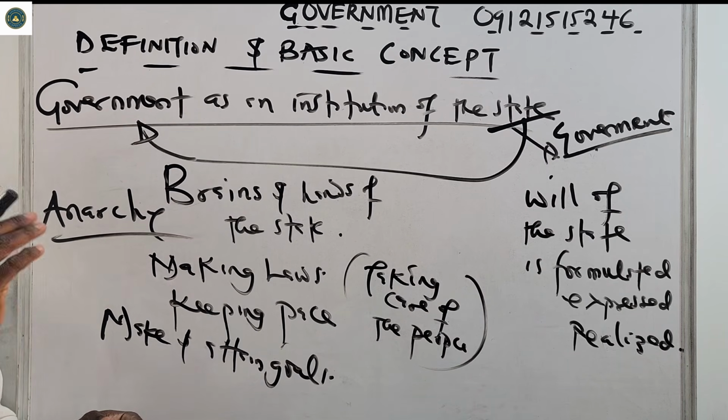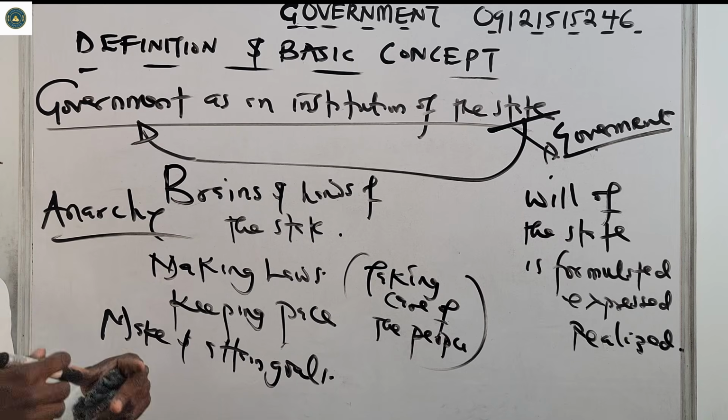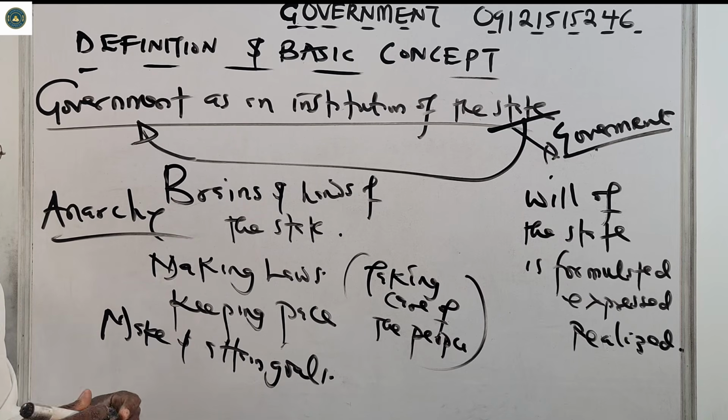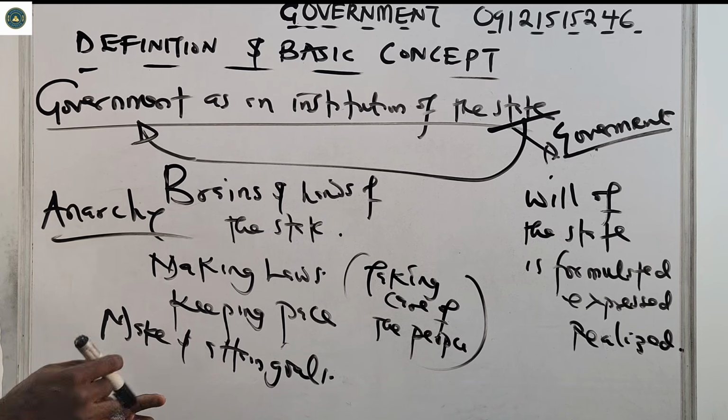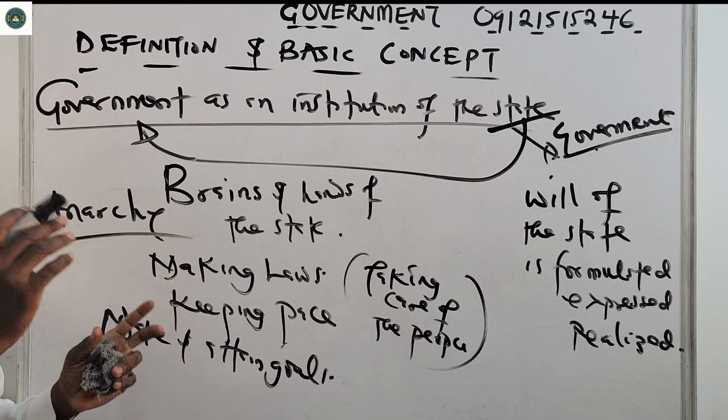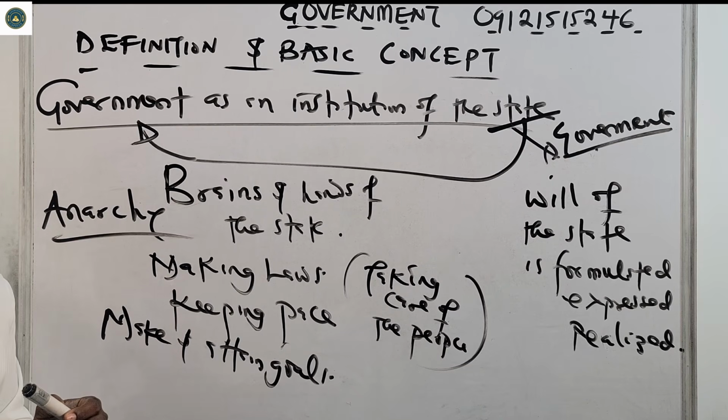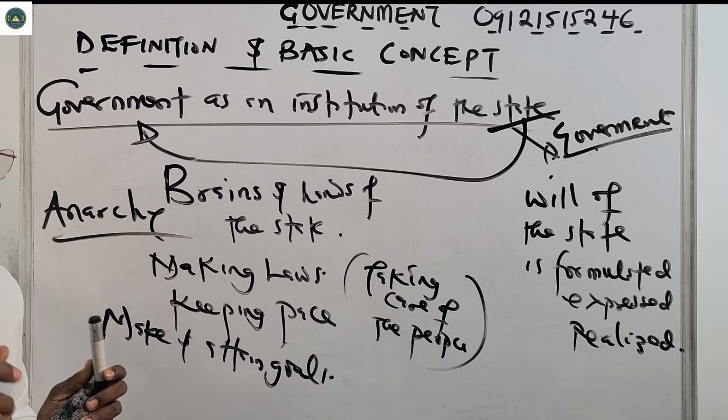So it will lead to a condition of anarchy. Everybody knows it all, so nobody is leading anybody, nobody is controlling anybody. It leads to a state of chaos, a state of anarchy. So without the state, there will be no government. It is the state that gives birth to government.